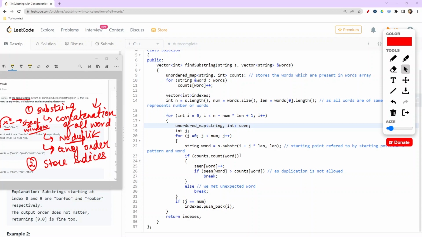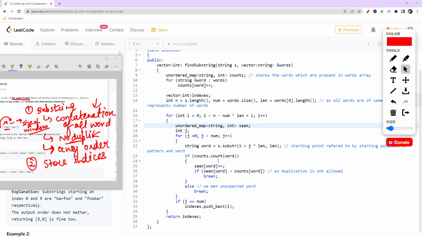That's why we need to keep that check also. So we are starting from here plus we are going till the length into the starting of this particular j, and then we are directly going till the length of that particular word, because we need a substring of concatenation of all. So here the concatenation part won't be able to be checked, but the thing which will be checked here is whether that particular word really exists in the string or not.